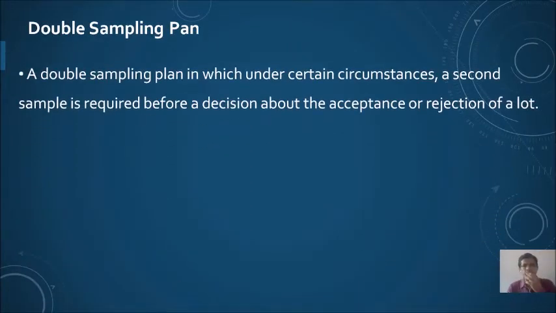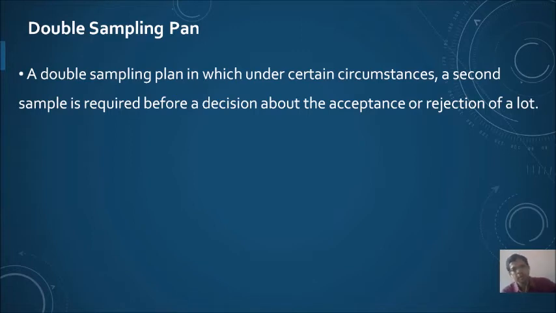A double sampling plan is one in which, under certain circumstances, a second sample is required before a decision about acceptance or rejection of the lot is taken. So we may not be able to reject the lot or accept the lot on the basis of the first sample. There are two situations as far as this sampling plan is concerned. The starting point of single sampling as well as double sampling plan is the same. You draw one sample from the lot which is presented for the inspection.